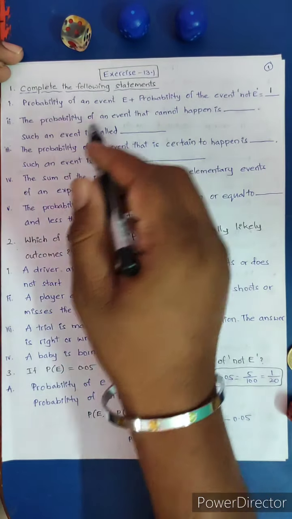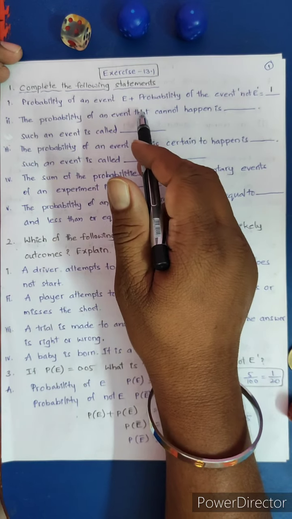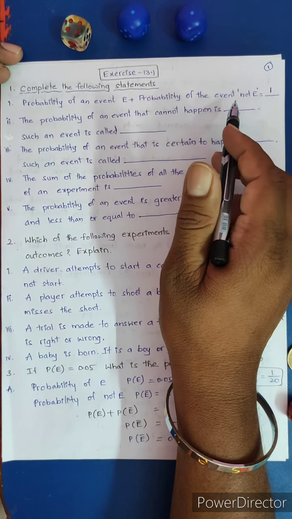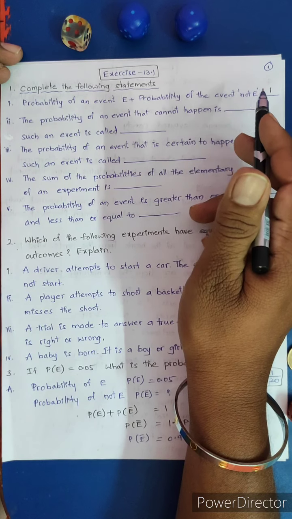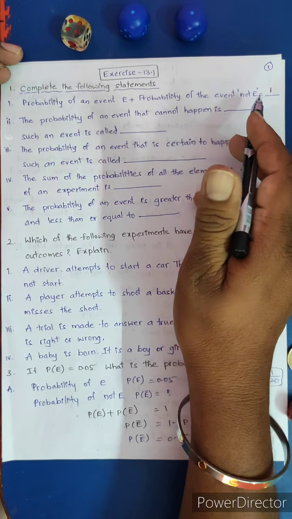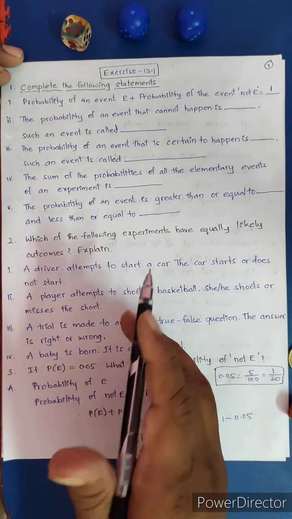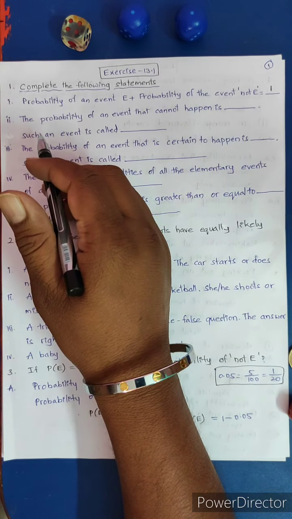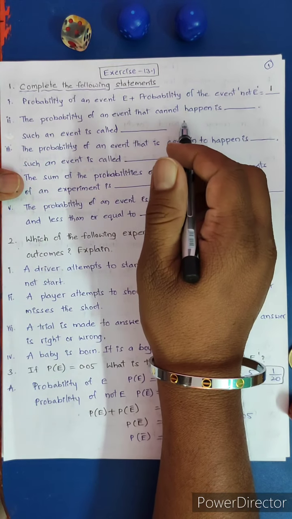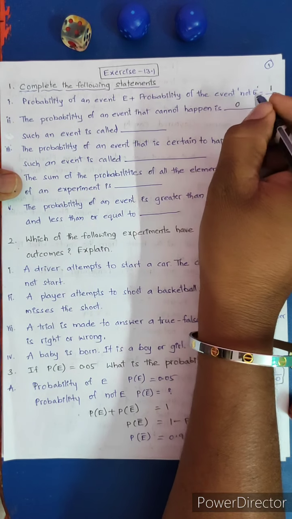Complete the following statements. First one: the probability of an event E plus the probability of the event not E, P of E plus P of E dash, is equal to 1. That is one of the formulas in probability.